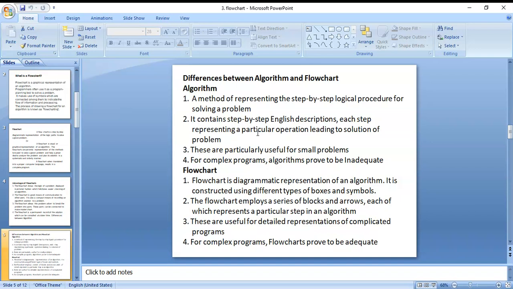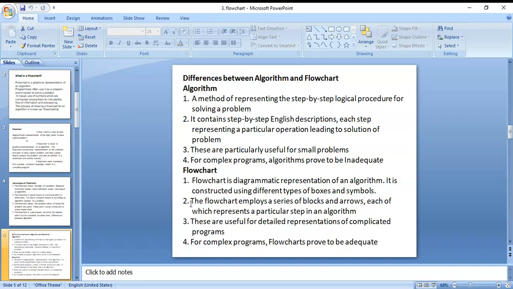For that purpose we are using a particular operation. Suppose there is addition of two numbers; here we do the operation add.